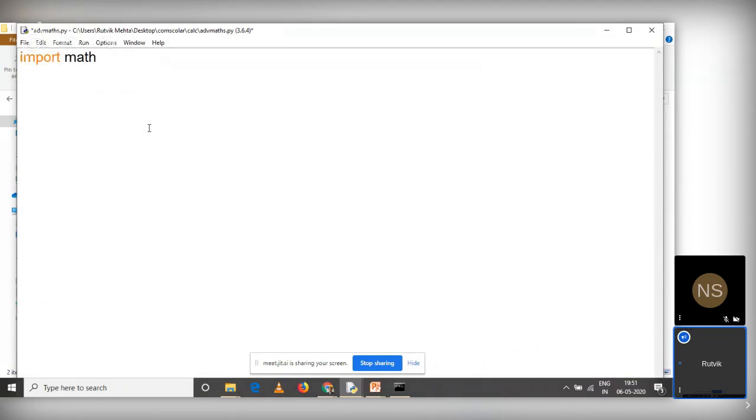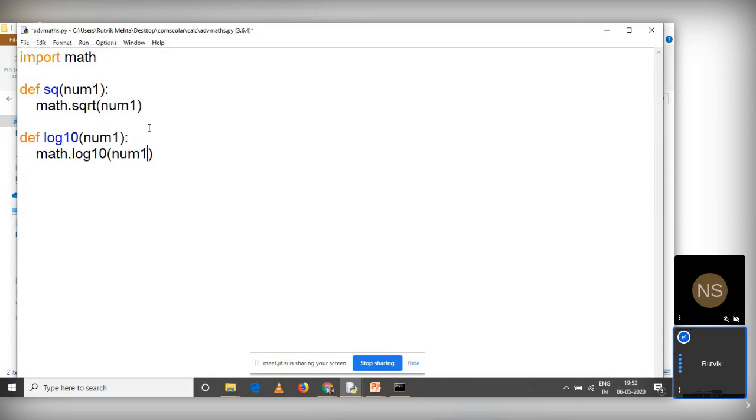So import math, and I'm going to create my user defined function. Let me say SQ. SQ is nothing but the square root of a number. So let me call it with num1, right? And you can call it as math.sqrt with num1 in the bracket, right? Another function which I'm going to create is, let us say, log10, right? And again, let me say num1, and let me call this as math.log based on 10 with num1.